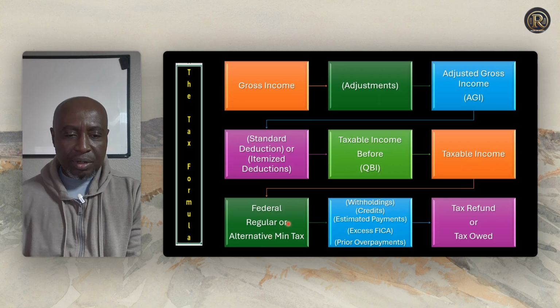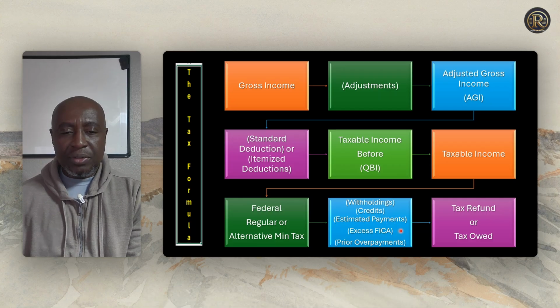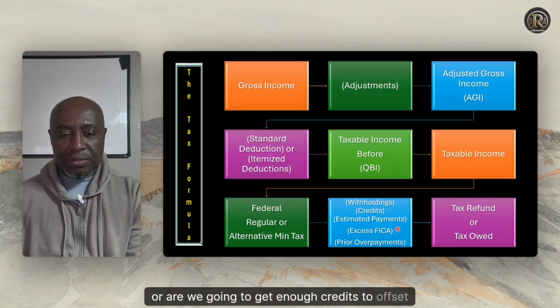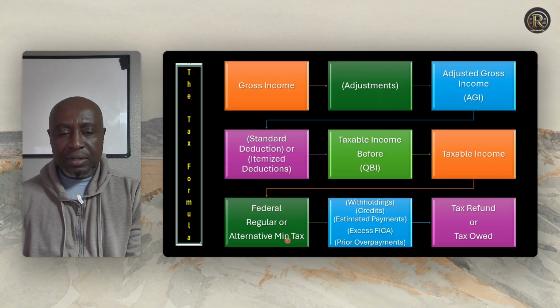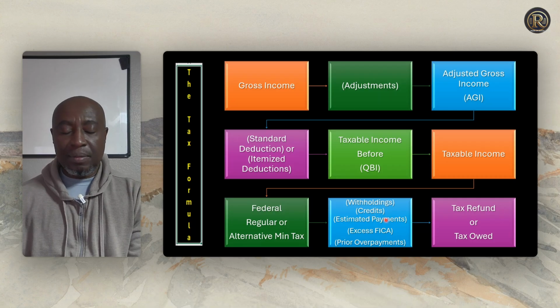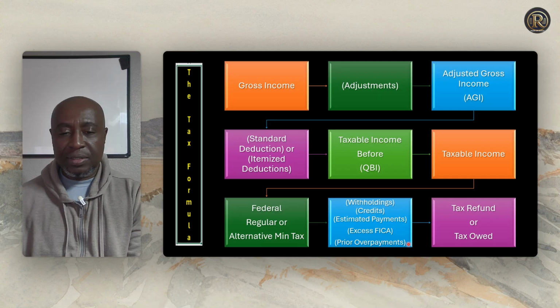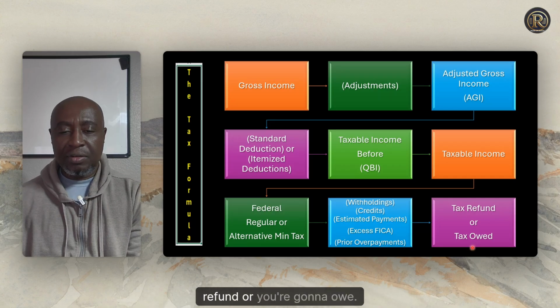Okay, so it flows from there to federal or regular or alternative minimum tax, and then these are going to determine whether or not we have withheld enough taxes during the previous year, or are we going to get enough credits to offset what the calculation reveal. Okay, so usually it's going to say you will have this tax liability, but in the course of the year you would have been paying your taxes either through estimated tax payment directly or through your payroll deductions. That determines whether you're getting a tax refund or you're gonna owe.